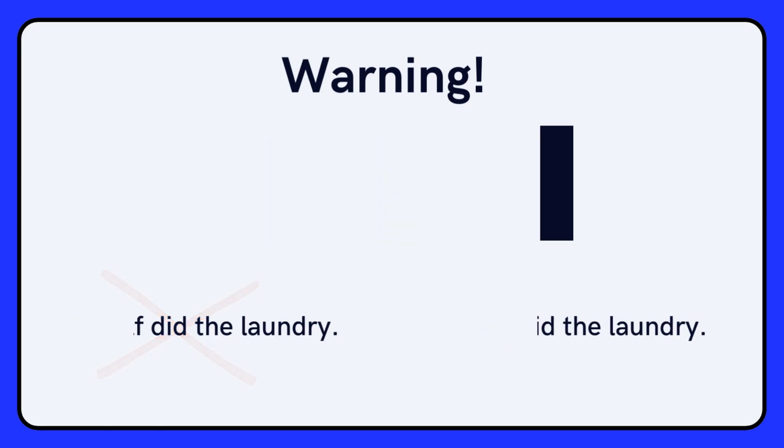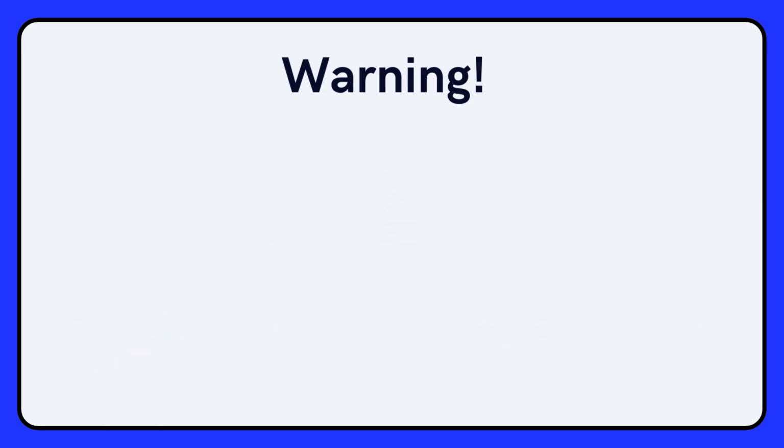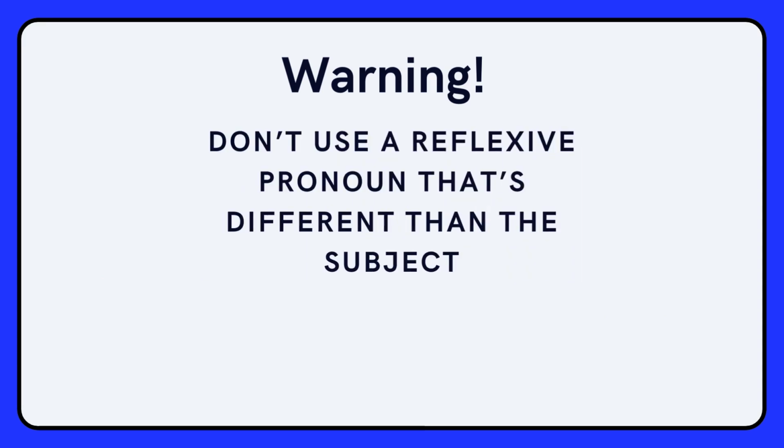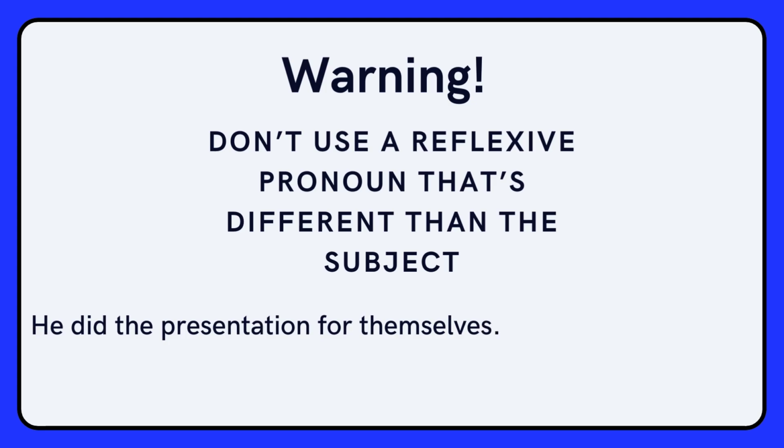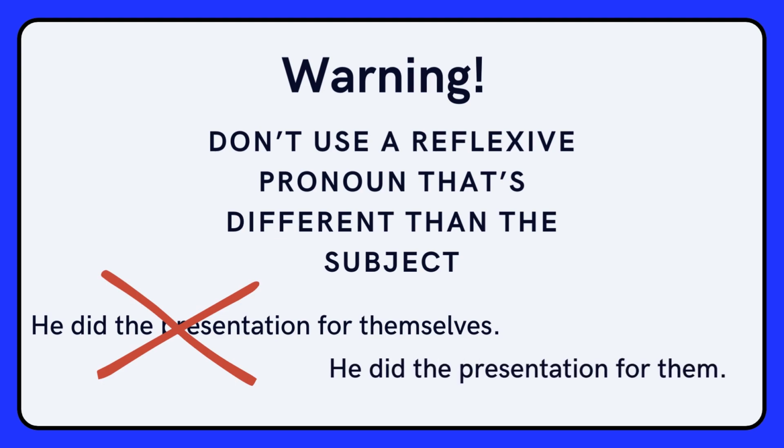Also, do not use a reflexive pronoun if the subject of the sentence is different than the object. Remember that reflexive pronouns have to reflect the subject, meaning they have to be the same as the subject. For example, do not say, "he did the presentation for themselves." Instead, say he did the presentation for them or for his employees.